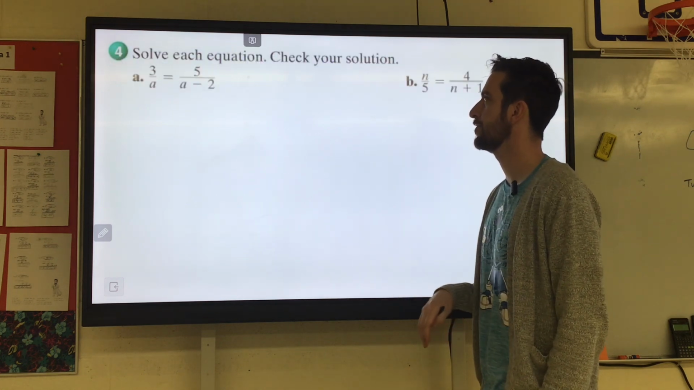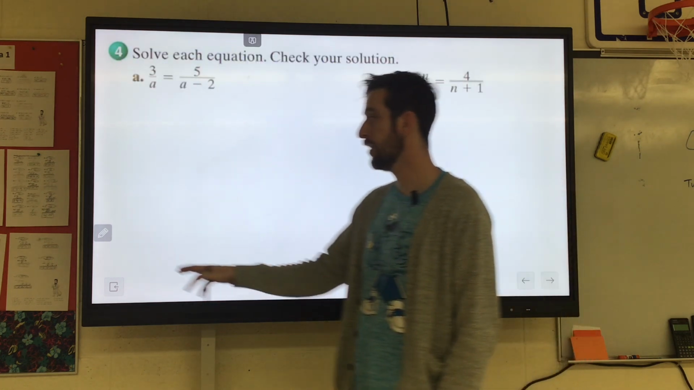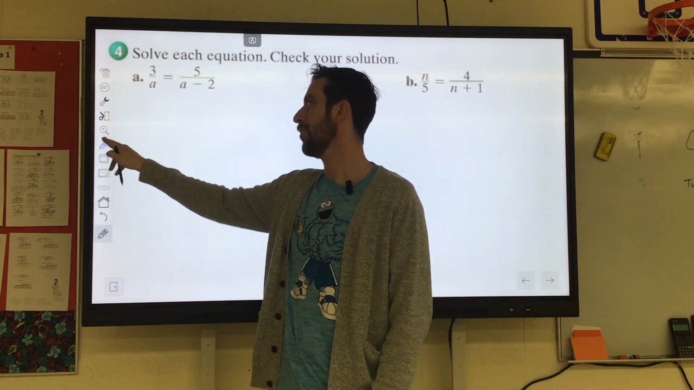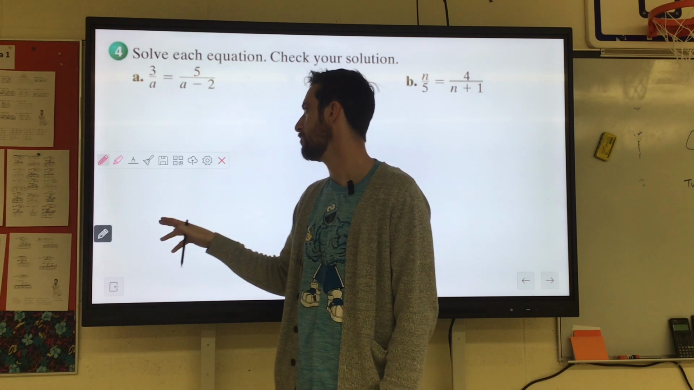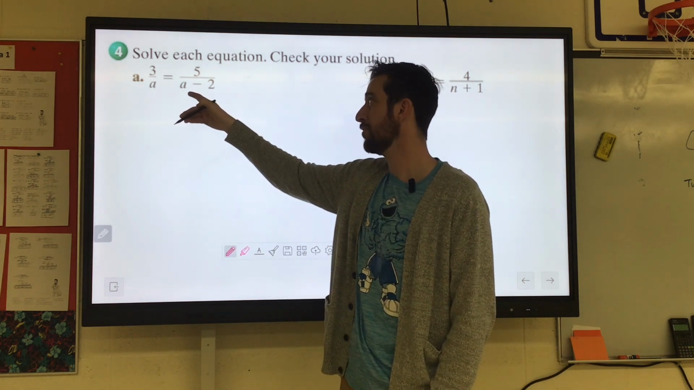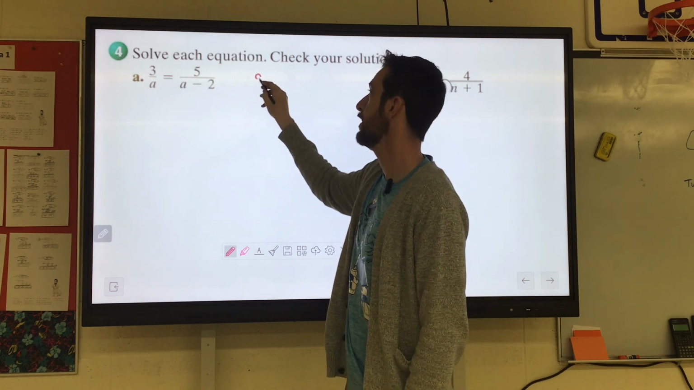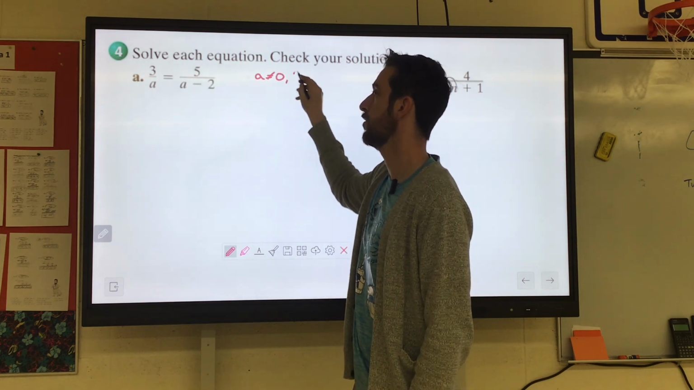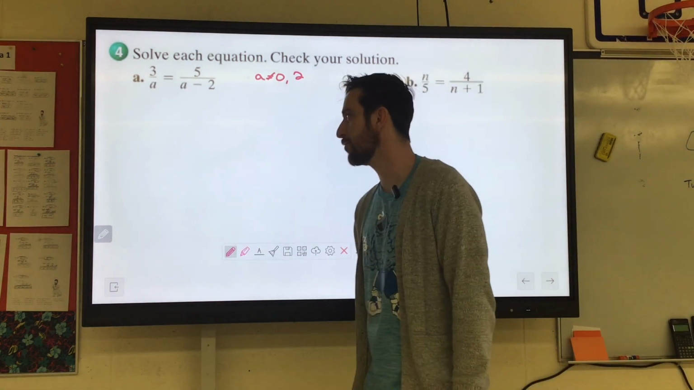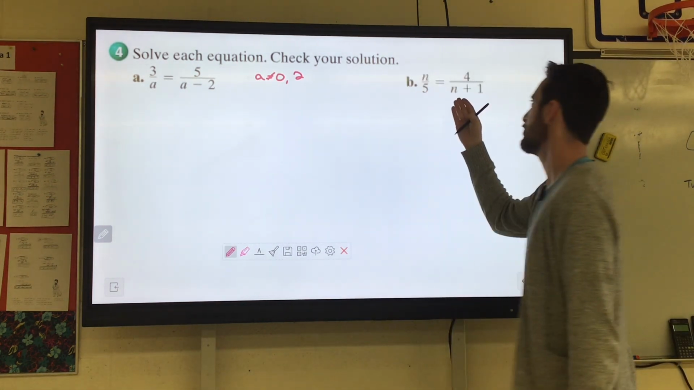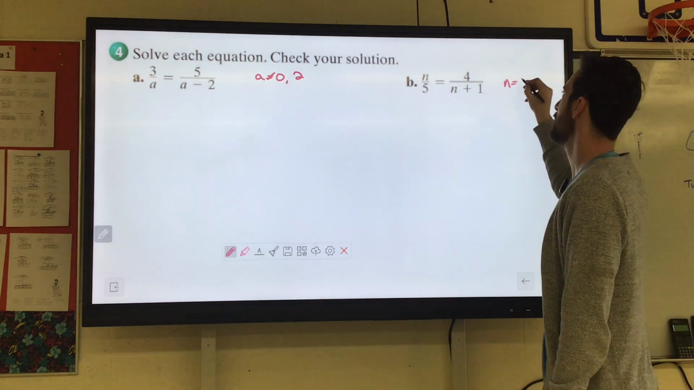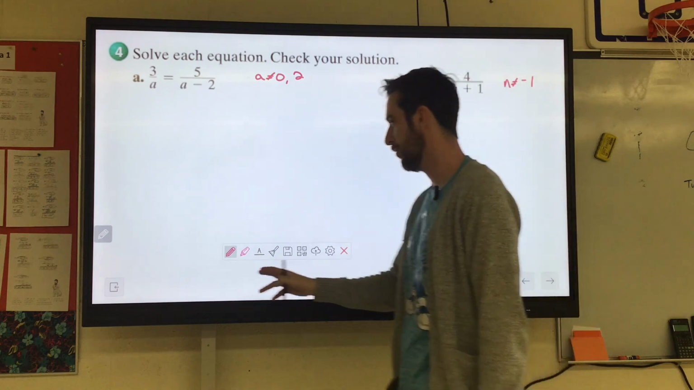All right. So here, again, all we care about is the denominator because you can't divide by 0. So let's get all our excluded values for both problems here. The first, a could not equal 0. The second one could not equal positive 2. A cannot equal 0 or 2. On this one, there's only one n in the denominator. It says n plus 1, so that means n could not equal negative 1. Great, we're ready to go.